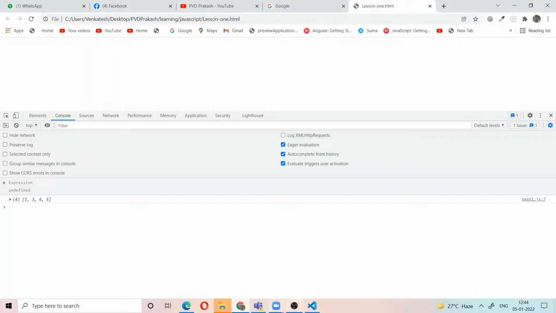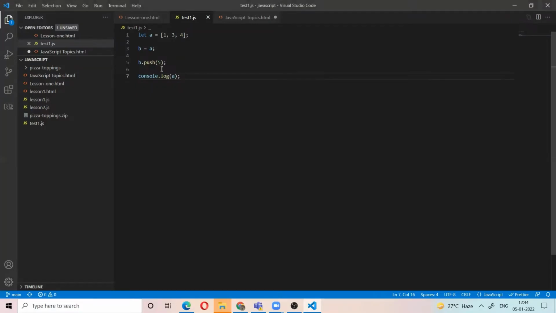So A is also changing. If you take an array and assign it to another variable, the original value also changes. Here it is not a clone, it is not a copy of the array. You take the memory location of that array. So if you change the new array, the old array also changes. Then how can you get separate old and new arrays?